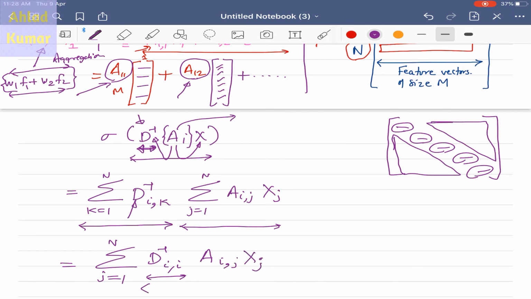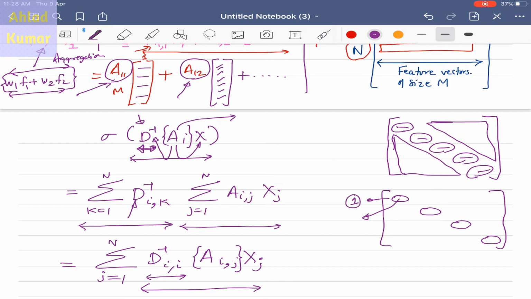This is a very important expression, and what it is doing is normalizing the weights of aij. Why is it normalizing? In the diagonal matrix D, the components contain how many neighbors are attached to that particular node.